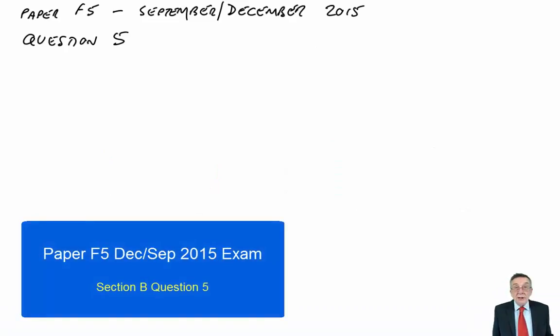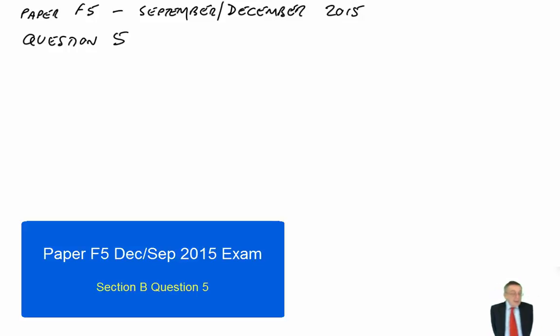Let's look at the last question on the September-December 2015 hybrid exam for paper F5. So it's question 5. Make sure you've got the exam question in front of you. And the requirements, A, for each division for the year ended 31st August 2015, calculate the appropriate closing return on investment on which the payment of management bonuses will be based. Briefly justify the figures used in your calculations.